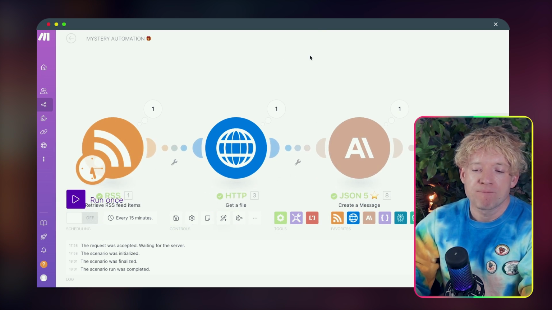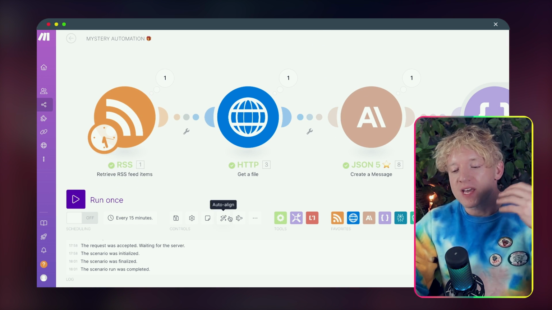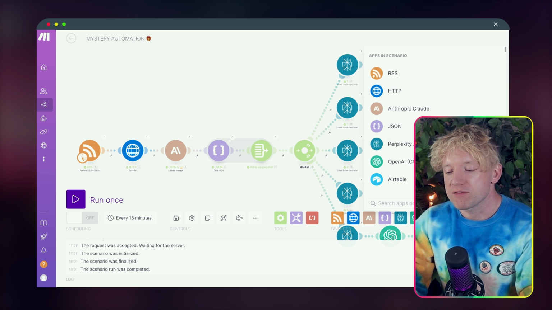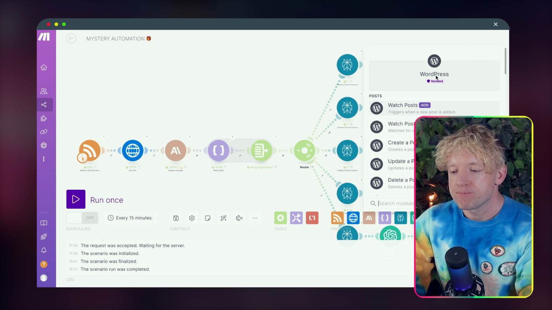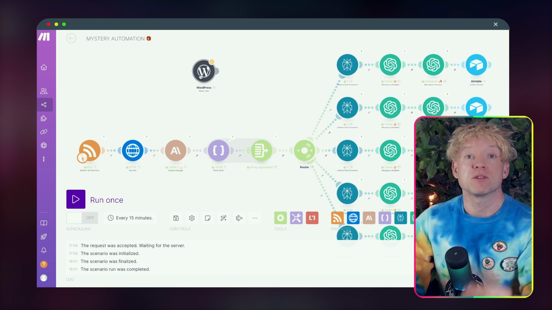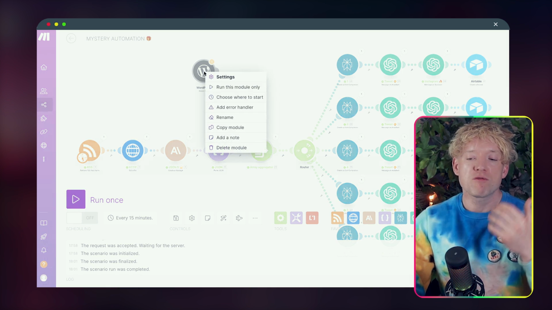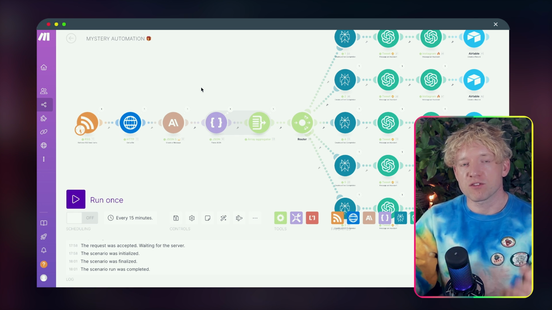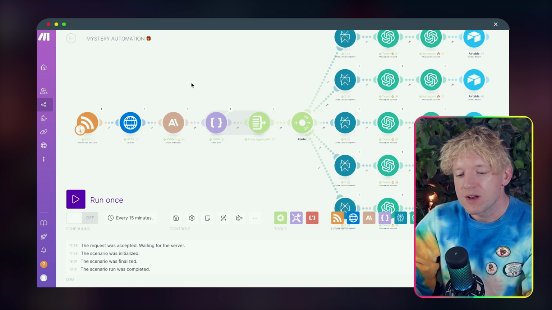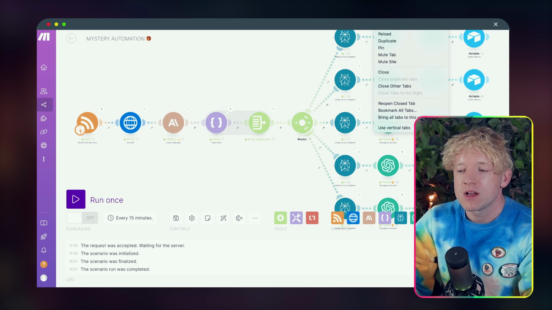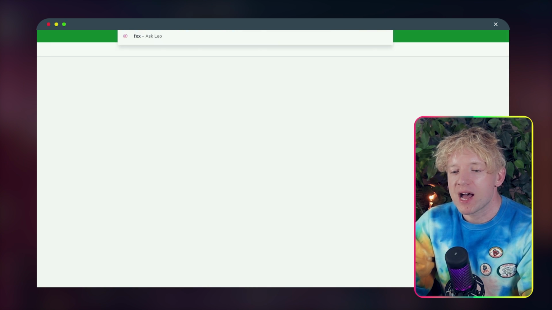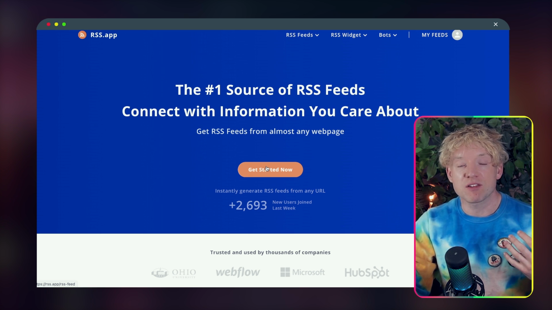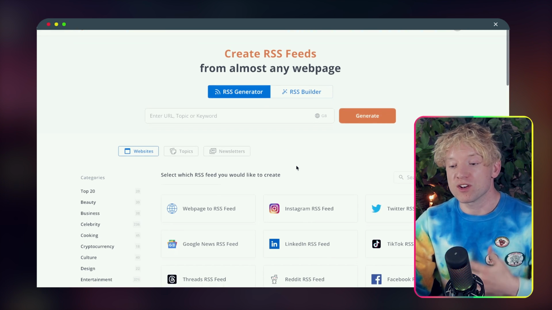The other thing we need here is an RSS feed. Now, you could connect this to WordPress if you want. You have a WordPress module. So look, if I come here, I can type in WordPress, and boom, I can do this to watch whenever you post on your own blog, for example. But the reason I'm doing an RSS feed is because I think most of you will want to grab it from different places, and you can use that yourself and actually have the RSS feed on your own website. So we're going to use RSS.app. And RSS.app is an incredible platform. You can use it for free to get started, and there's things you can upgrade to, but you can get started straight for free.